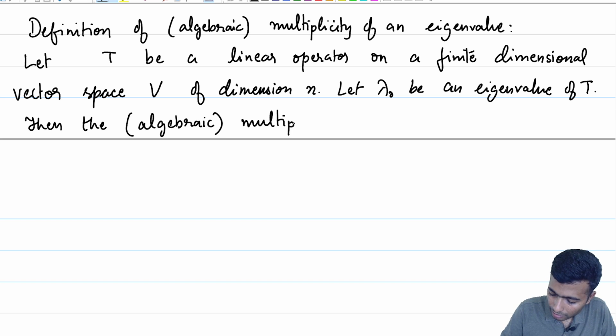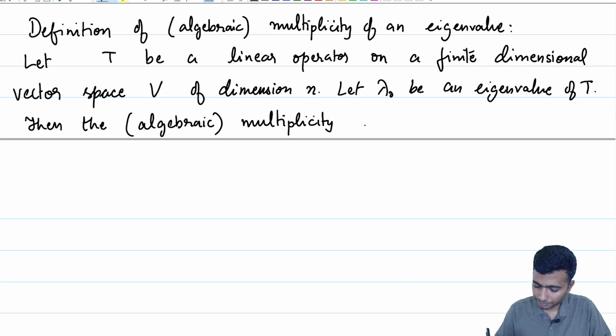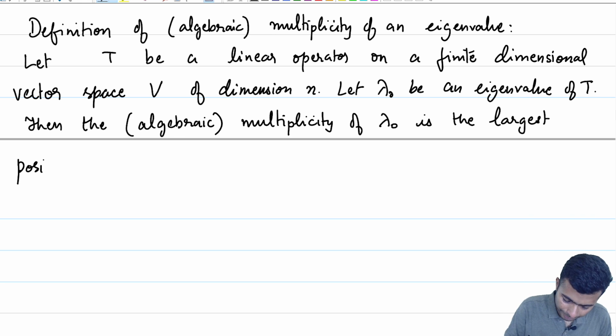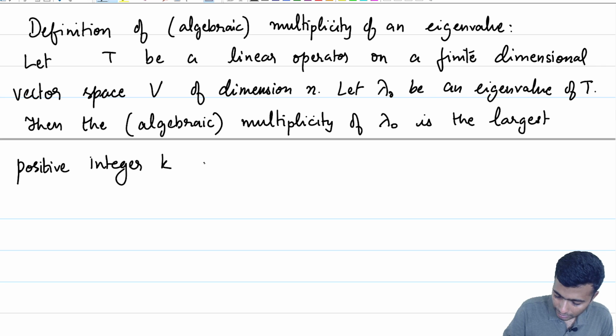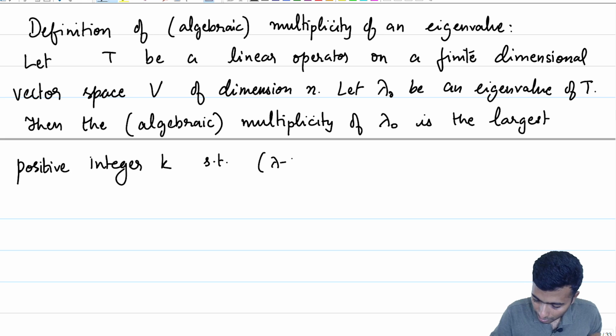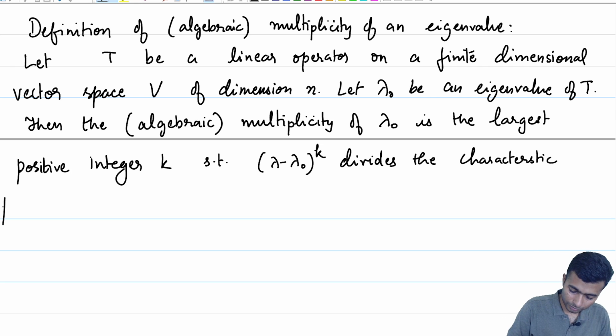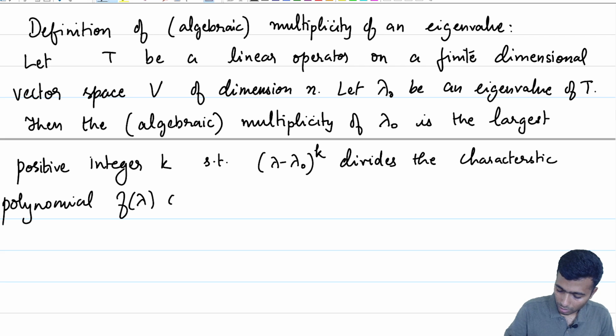The algebraic multiplicity of lambda naught is the largest positive integer k such that lambda minus lambda naught to the power k divides the characteristic polynomial f of lambda of T.